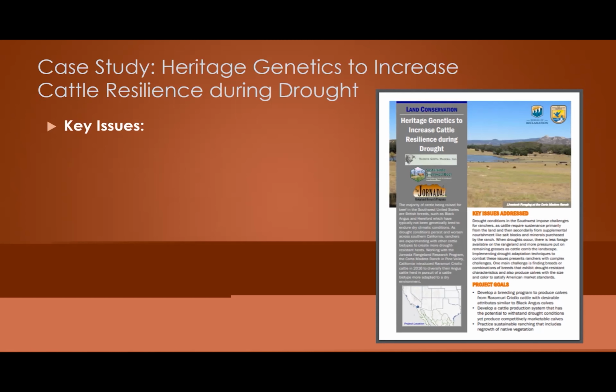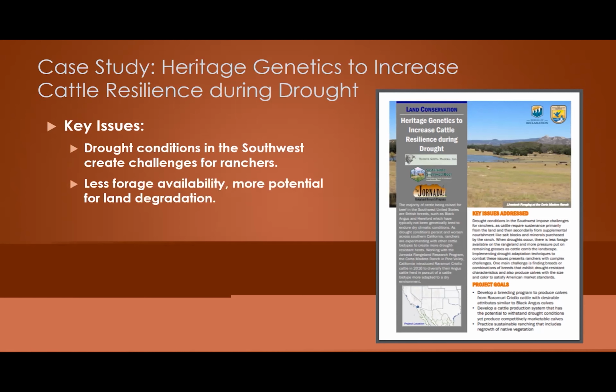Some of them revolve around things like drought and grazing management. This one, for example, is heritage genetics to increase cattle resilience during drought. So this was a producer who is actually working with the Sustainable Southwest Beef Project on some of our heritage genetics cattle research. But the issues that were addressed here were that the drought conditions in the Southwest create challenges for ranchers, as you very well know.